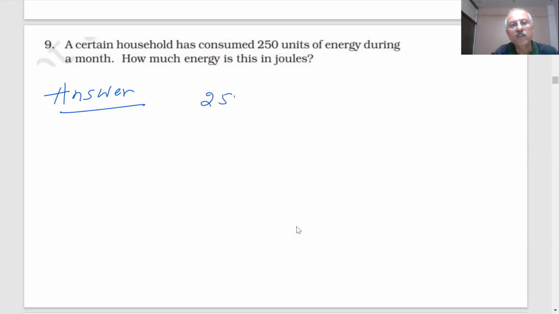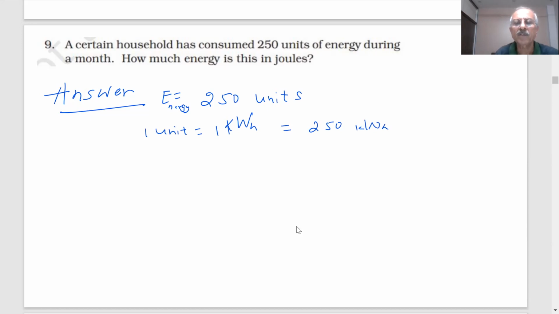What do you mean by 250 units of energy? 1 unit is equal to 1 kilowatt hour. So you have consumed 250 kilowatt hours of energy in a month. Am I right? Yes, sir.